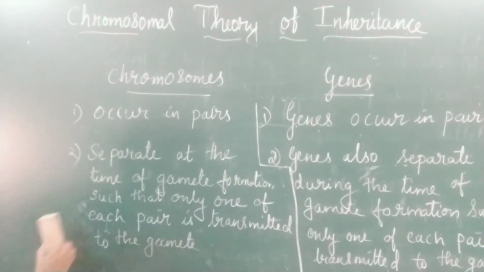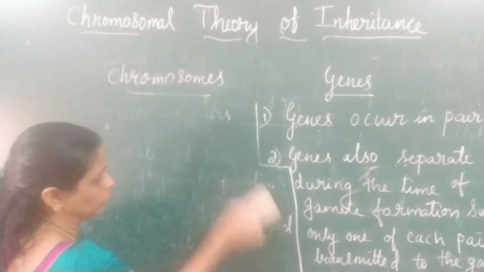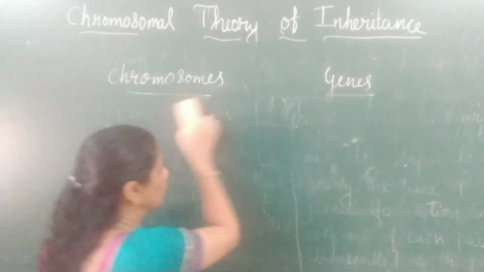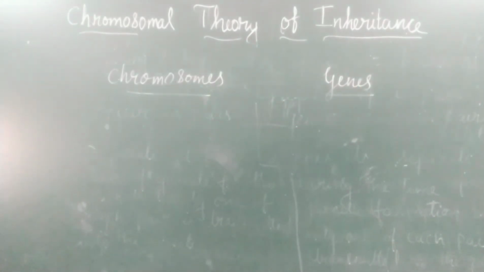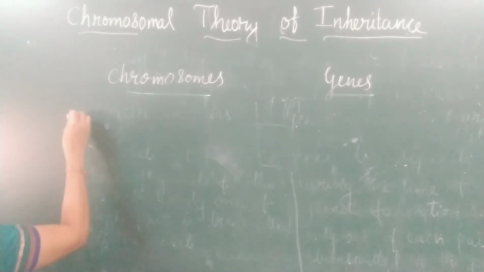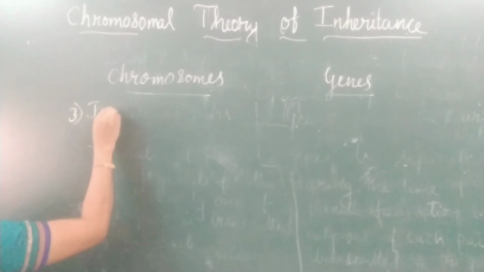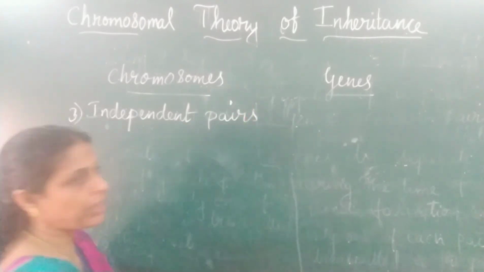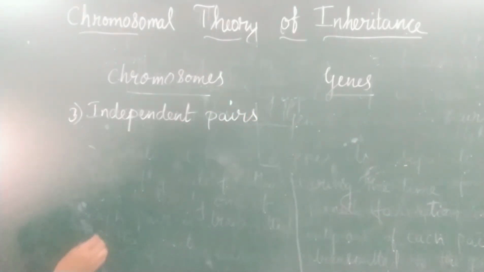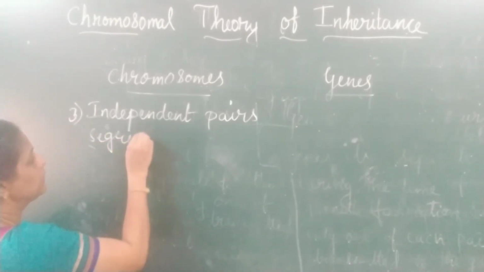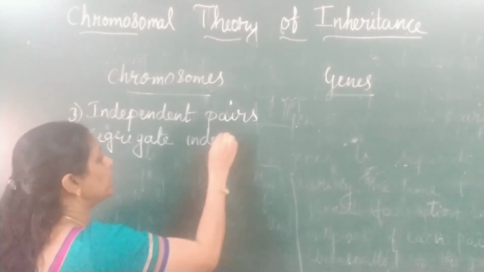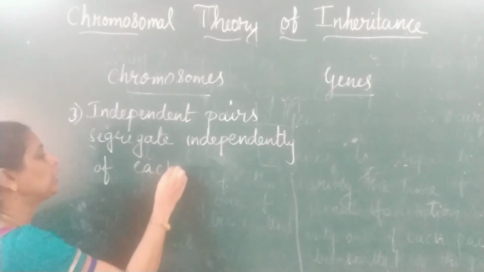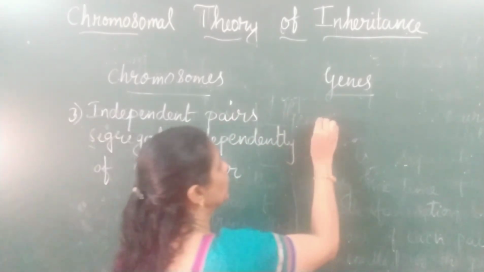Now the third point of comparison: independent pairs. It is also the same in genes.